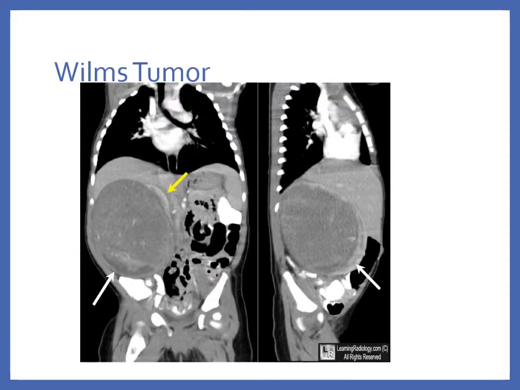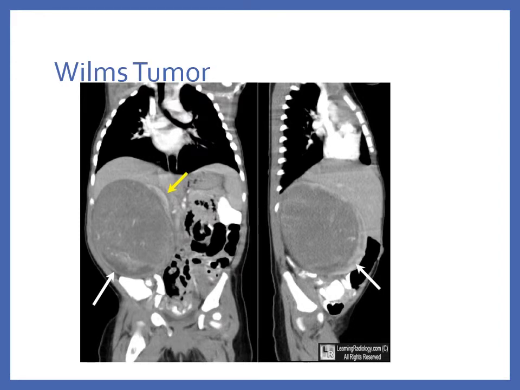Wilms tumor is an embryonal adenosarcoma that is thought to have a genetic basis. Usually it's discovered before 3 years of age. It's one of the most common malignancies of early life, and there's no symptoms during the early stages. The abdominal mass itself is usually found by either a parent or during a routine health checkup.